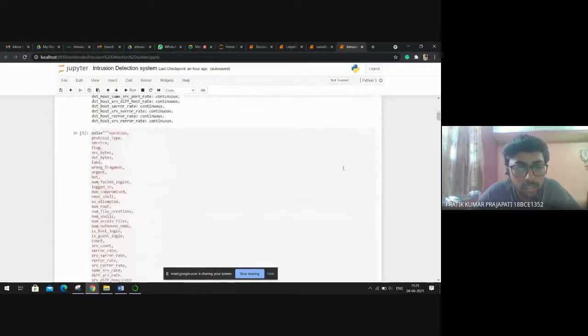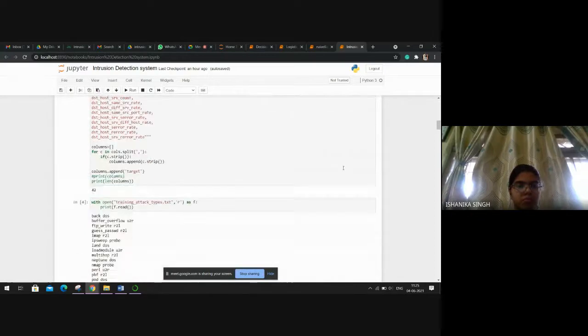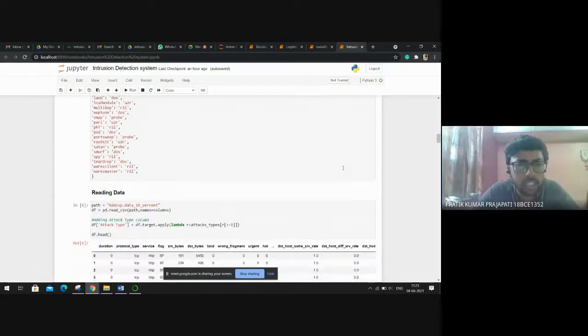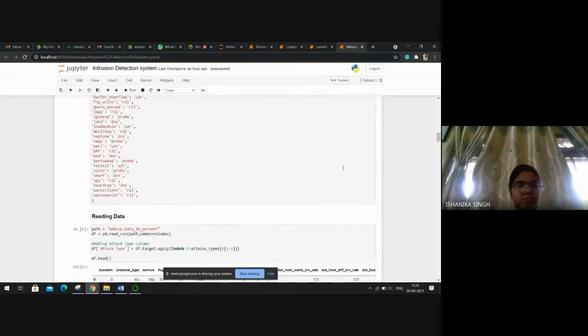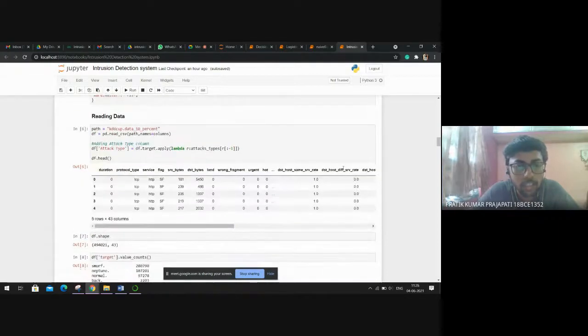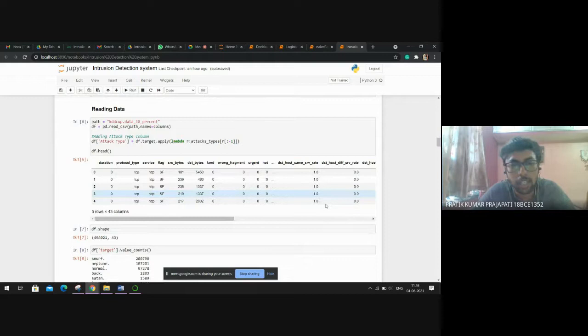Can you scroll down? Keep scrolling. The training attack types in this dataset are U2R, R2L, DOS and probe. So different attacks are listed here which are there in the dataset. Then we have vectorized the attacks of different types according to whether they are normal or which category they belong to. Then after that we read the main dataset which contains all the data points.